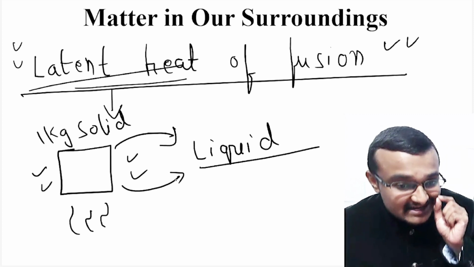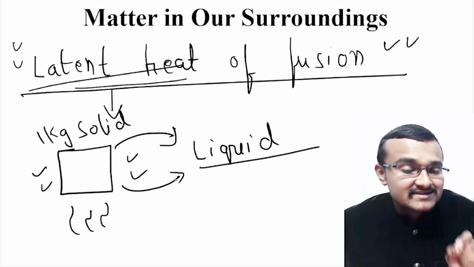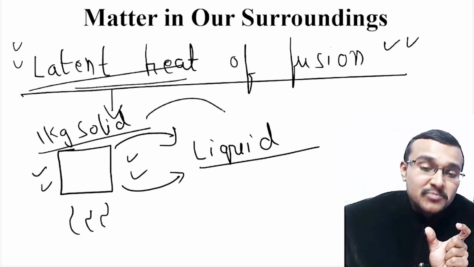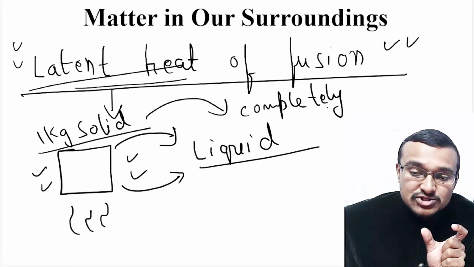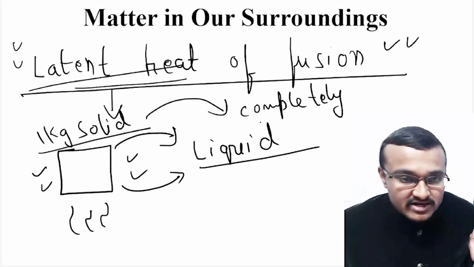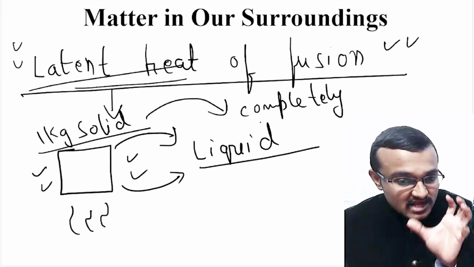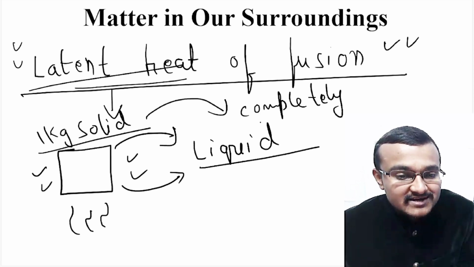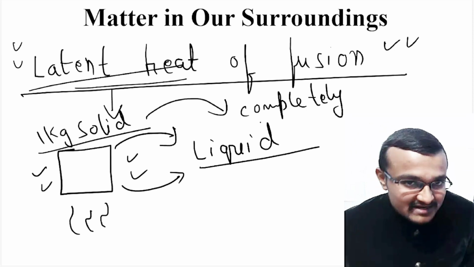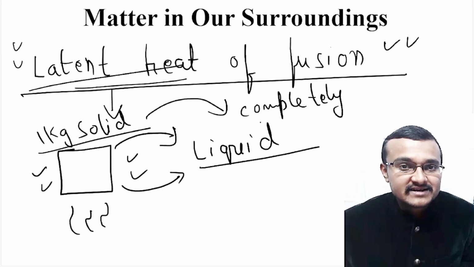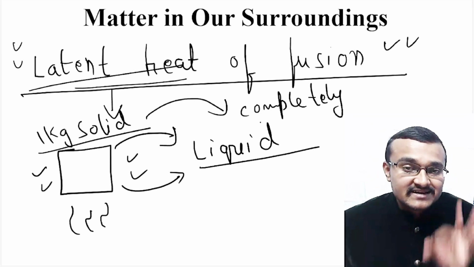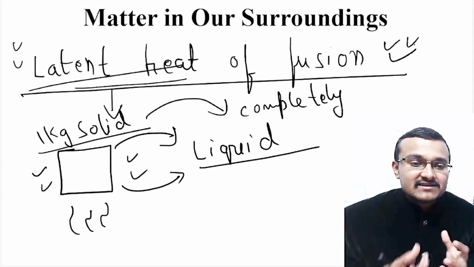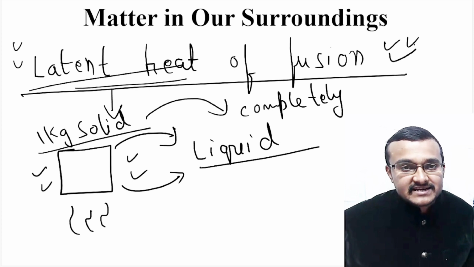So that much heat is required to convert this 1 kg of solid completely into liquid. It should get converted completely into liquid. That means the amount of heat which you are supplying to convert this 1 kg of solid into liquid completely is known as latent heat of fusion. So understand latent heat properly and then you will easily understand latent heat of fusion.